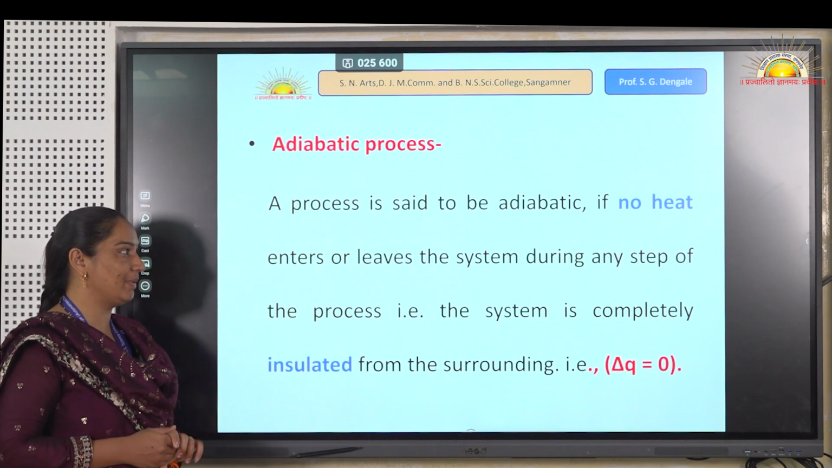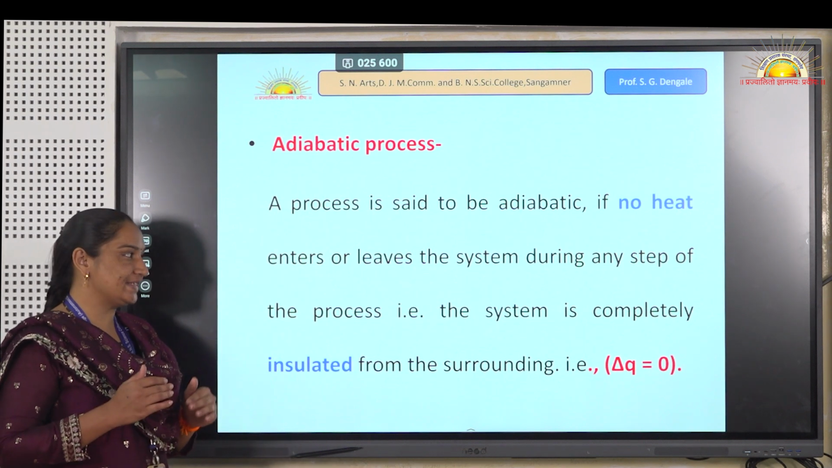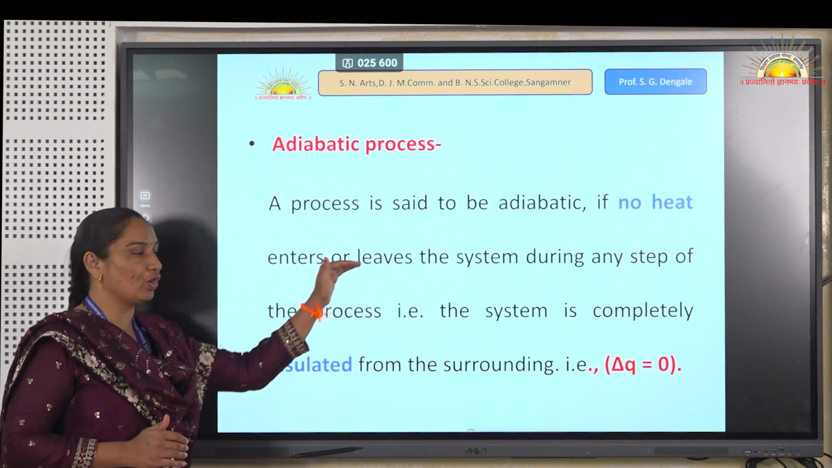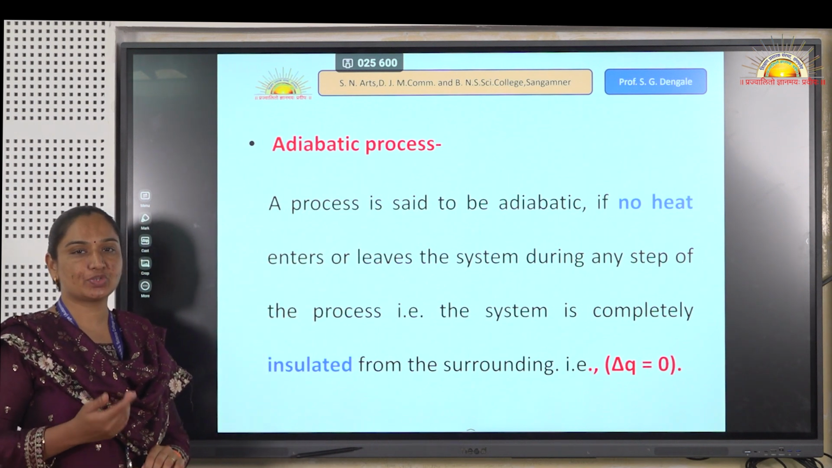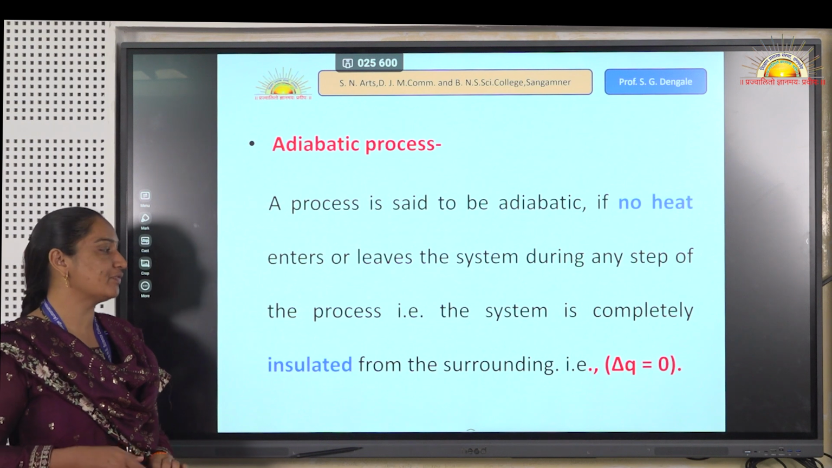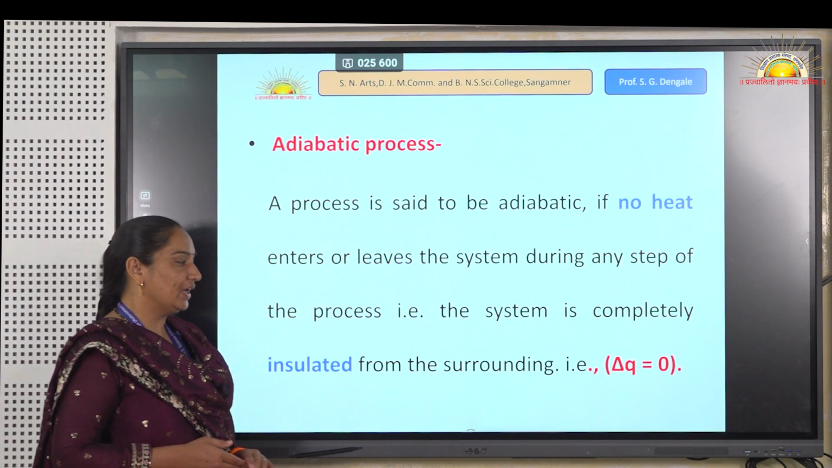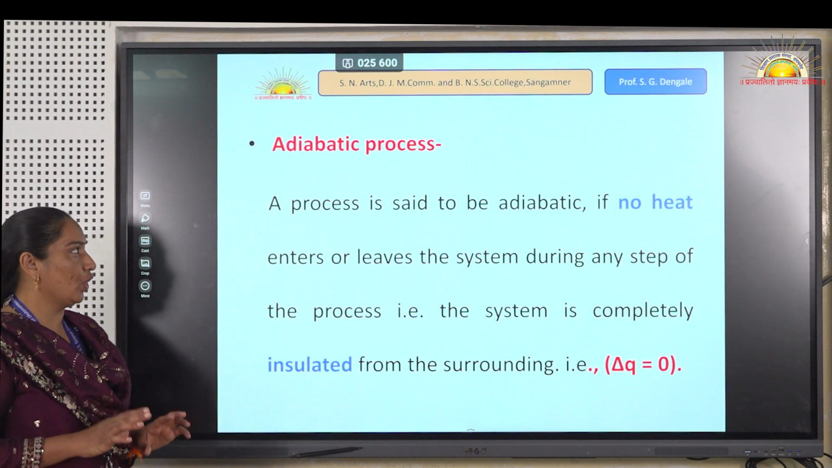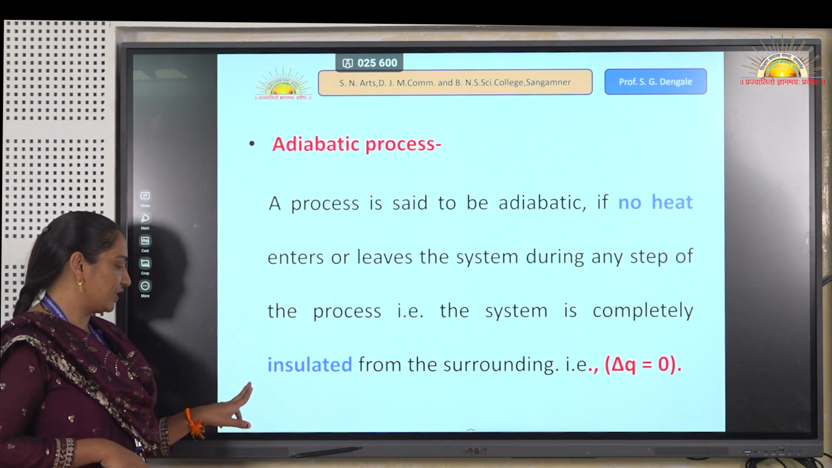In the case of an adiabatic process, no heat is absorbed or evolved, meaning no heat enters or leaves the system. It is called the adiabatic process. For the adiabatic process, Q is equal to 0, meaning the total heat of the system remains constant.